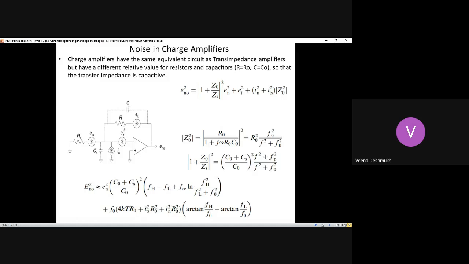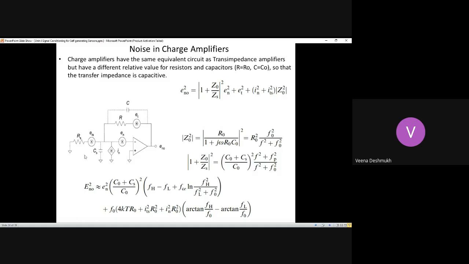Whenever you come across this, the cutoff frequencies are decided by the time constant R0 C0, or RC. So your FH and FL are dependent on that. So you can adjust these R0 and C0 values properly depending upon the noise frequency coming in here.